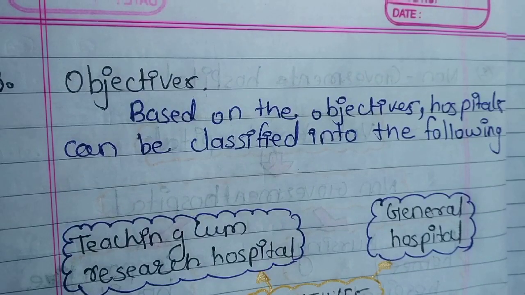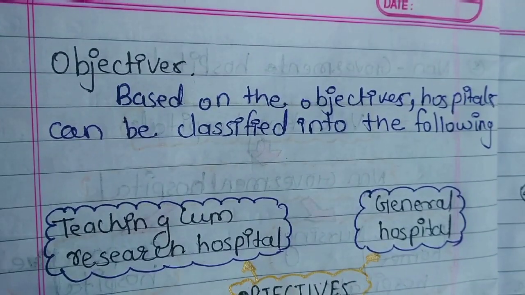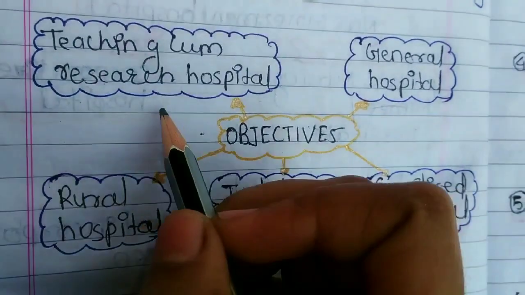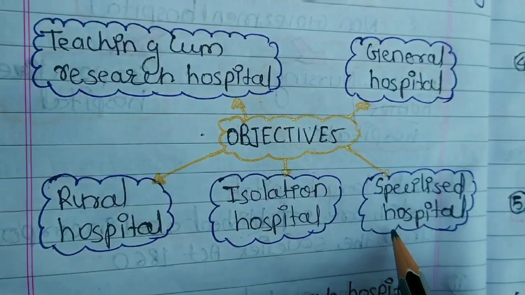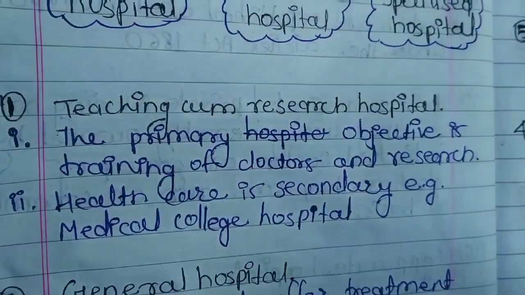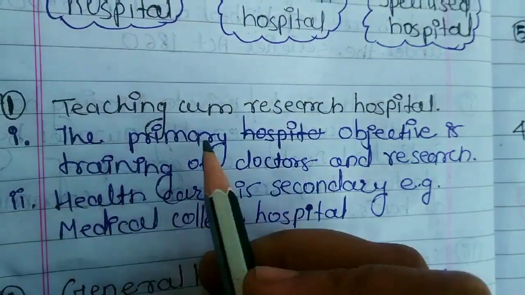Third type of hospital is objectives. Based on the objectives, hospitals can be classified into the following. Objectives has 5 types, that is teaching cum research hospital, general hospital, specialized hospital, isolation hospital, and the last one, rural hospital. First type of objective is teaching cum research hospital.